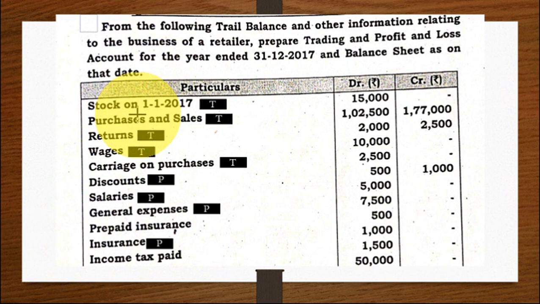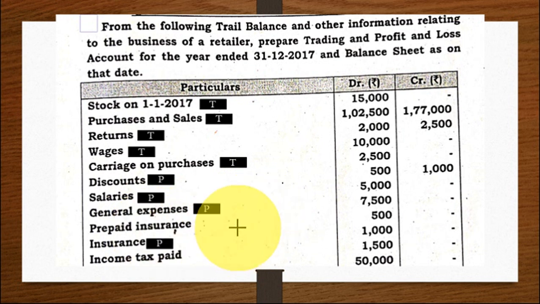Stock on 1/1/2017. So opening stock, trading account. Purchases and sales, trading account. Returns, trading account. Wages, trading account. Carriage on purchases, trading. Discounts, profit and loss account. So discount received and discount paid. What is discount paid? Debit balance is discount paid. Okay, the same thing where it appears. Salaries, profit and loss account. General expenses, profit and loss account.